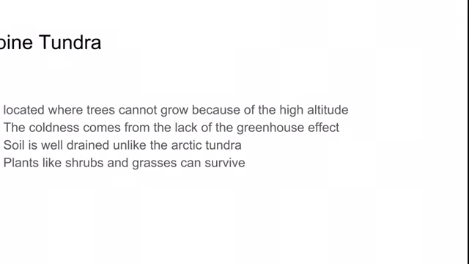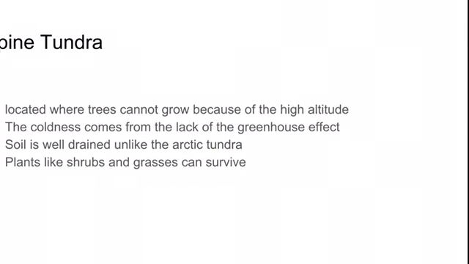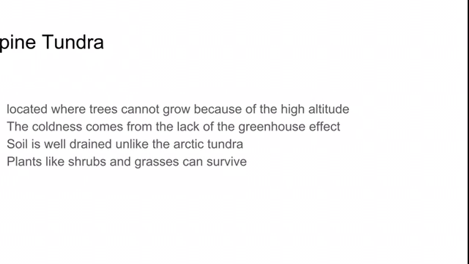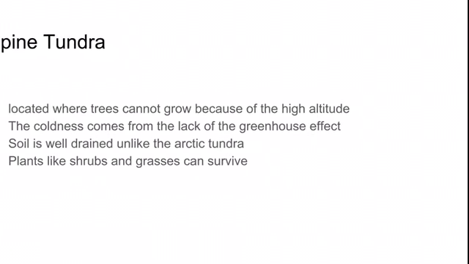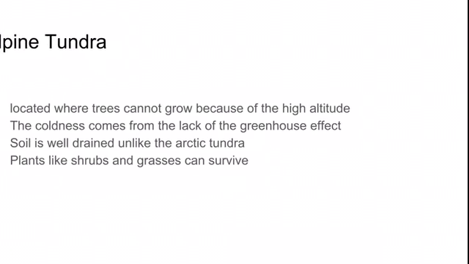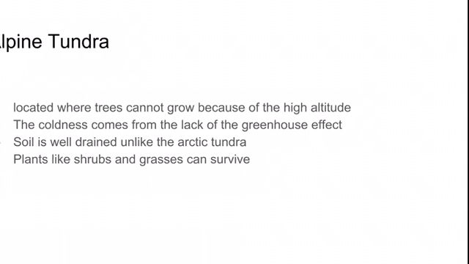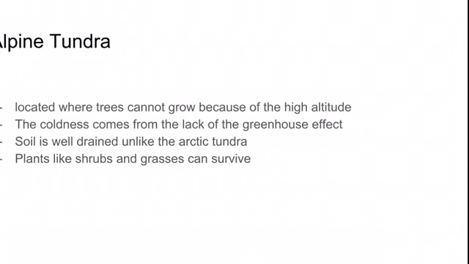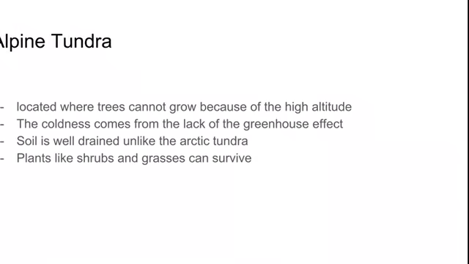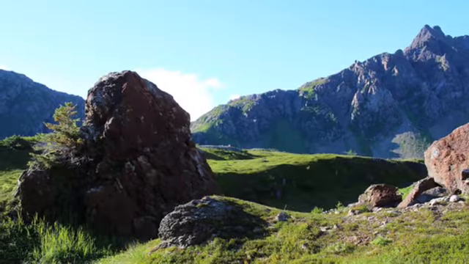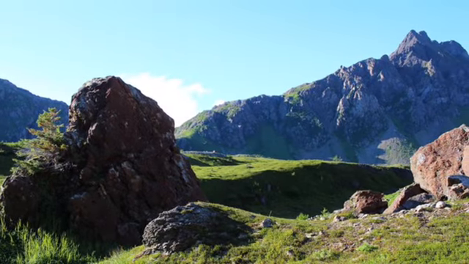The other tundra is the alpine tundra. This tundra is located where trees cannot grow because of the high altitude. The high altitude is too cold and windy to support growth. Animals like elk and sheep survive in the alpines, and plants like grasses and shrubs survive. The main difference between the two tundras is that the alpine doesn't have permafrost because their soil is drained better.